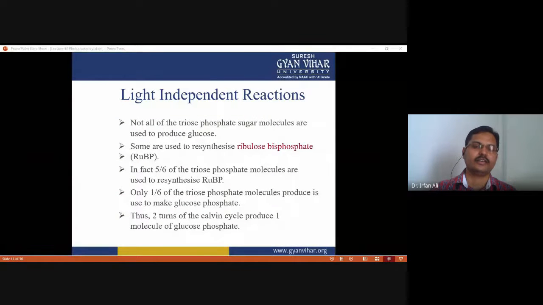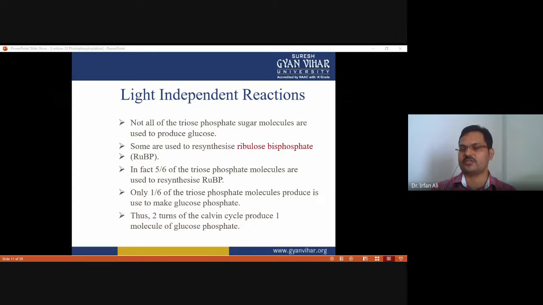So, what happens? Not all of the triose phosphate molecules are used to produce glucose. Some are used to resynthesize ribulose bisphosphate, because without ribulose bisphosphate the Calvin cycle cannot continue. In fact, five out of six of the triose phosphate molecules are used to resynthesize ribulose bisphosphate, which fixes carbon dioxide through the carboxylase activity of Rubisco, and only one sixth of the triose phosphate produces glucose phosphate.